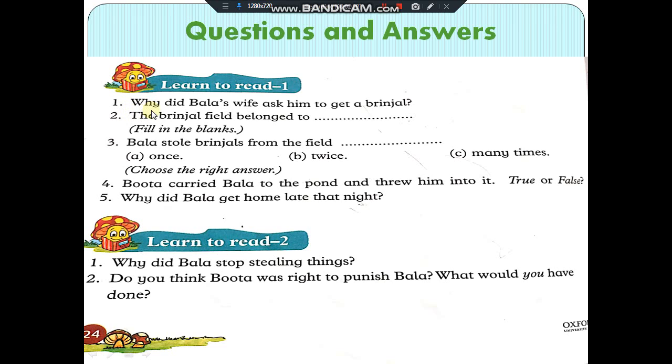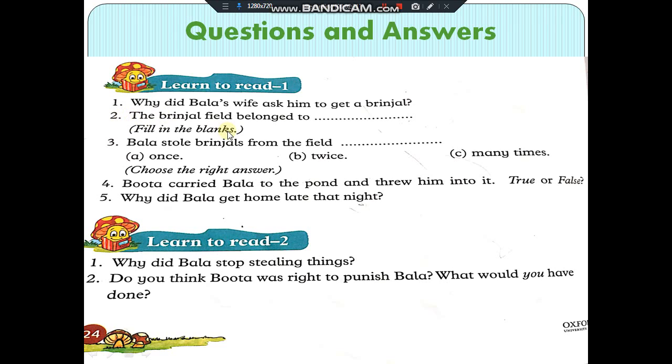Number 1 is, why did Bala's wife ask him to get a brinjal? Now be careful, the question is in the past tense as there is did in the question, so you have to write the answer in the past as well, using the past form of the verb.